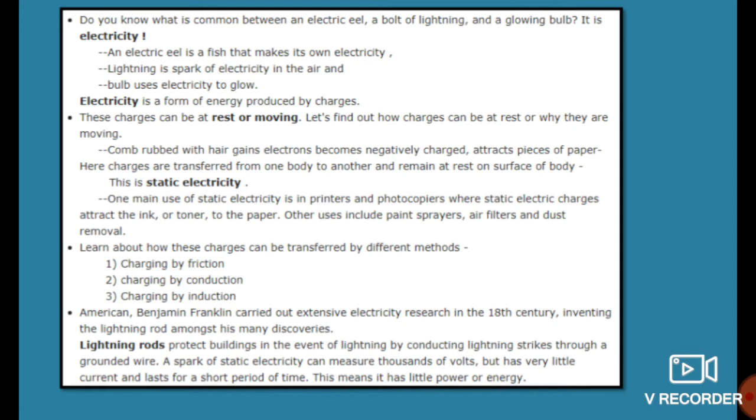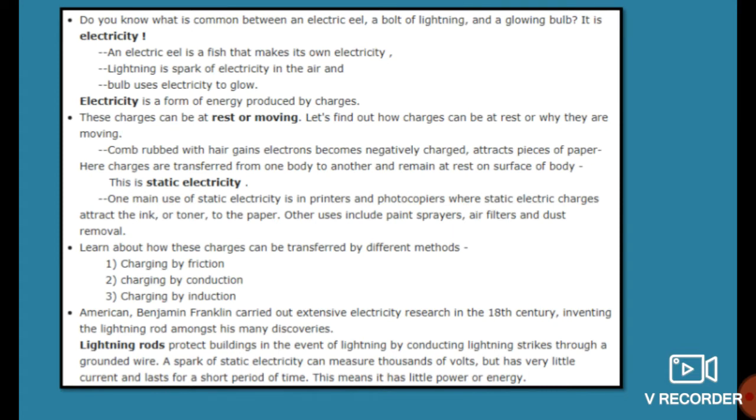When these opposite charges come together, they attract each other, and whenever there are the same charges, that is a positive charge and another positive charge, what will happen, students? They repel each other. This you have to remember for this chapter.